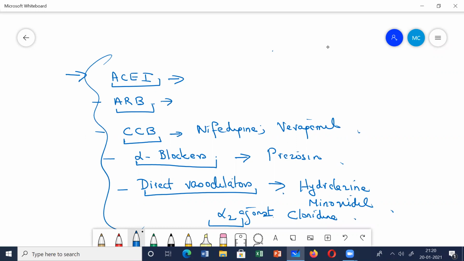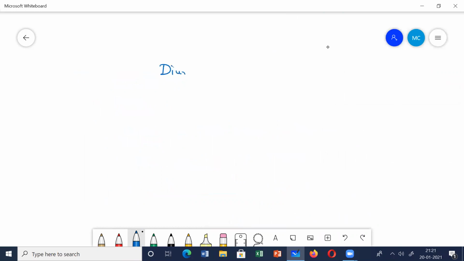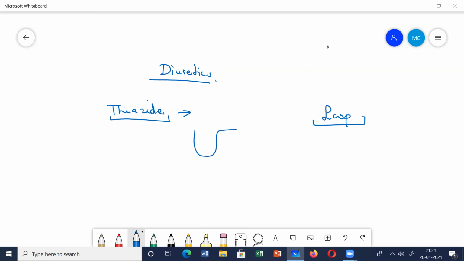Let us first start with the diuretics. The most common diuretics used for hypertension patients are mainly the thiazide diuretics. Loop diuretics we use in patients with very high blood pressure, hypertensive emergencies or urgencies, or where there is renal impairment. But mainly we use thiazide diuretics. Where do thiazide diuretics act? Which part of the nephron? If you remember, they act in the DCT.